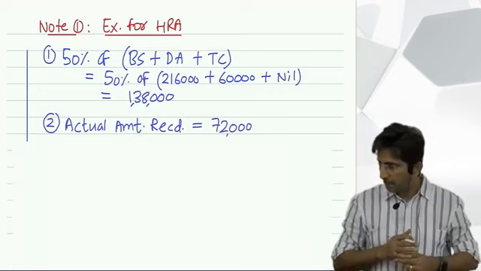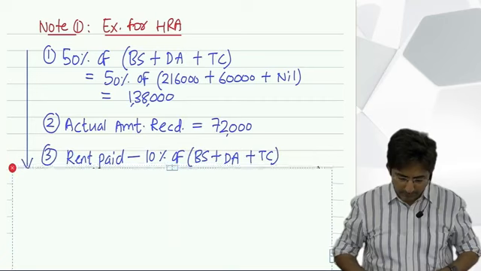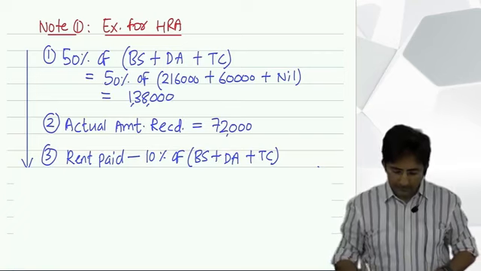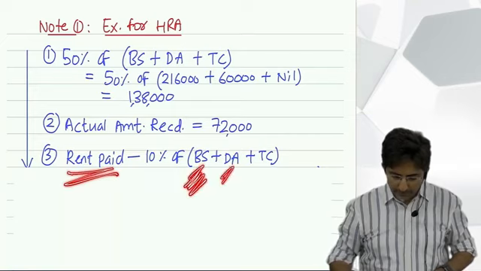Then the third amount is rent paid minus, see how I have written, 10% of basic salary, dearness allowance, turnover commission.